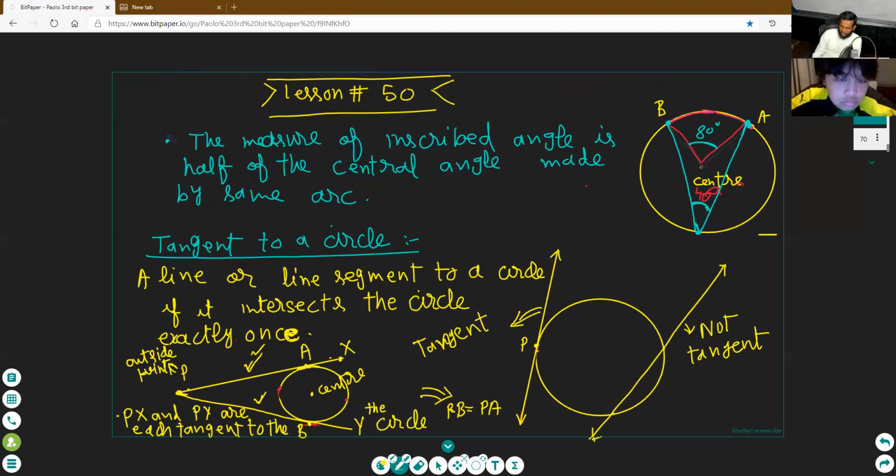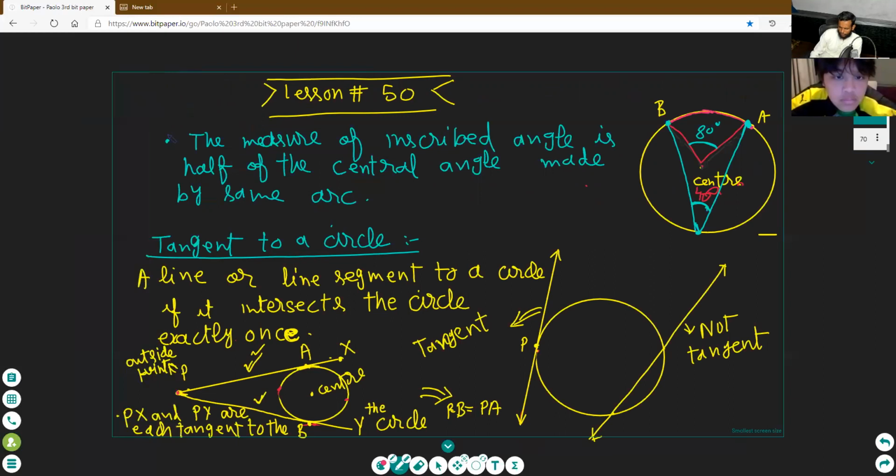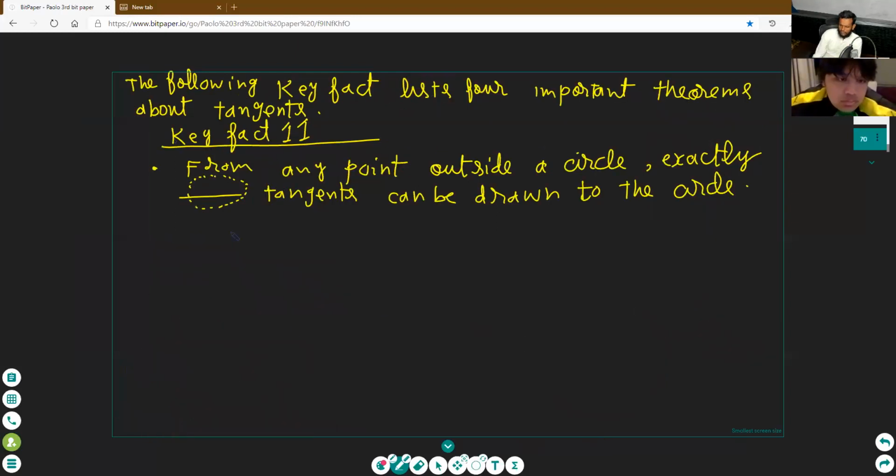In this figure we have drawn the tangents from a point outside a circle. This point is outside, and we are drawing the tangents from point P to the circle. Can you tell me the total number of tangents? 2. Then write 2. You say I am not understanding? What is the problem? 2 tangents. Understand it, okay?